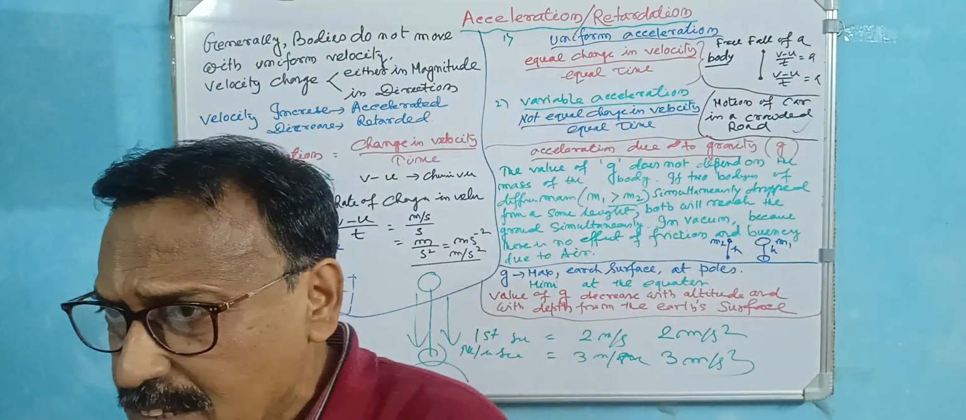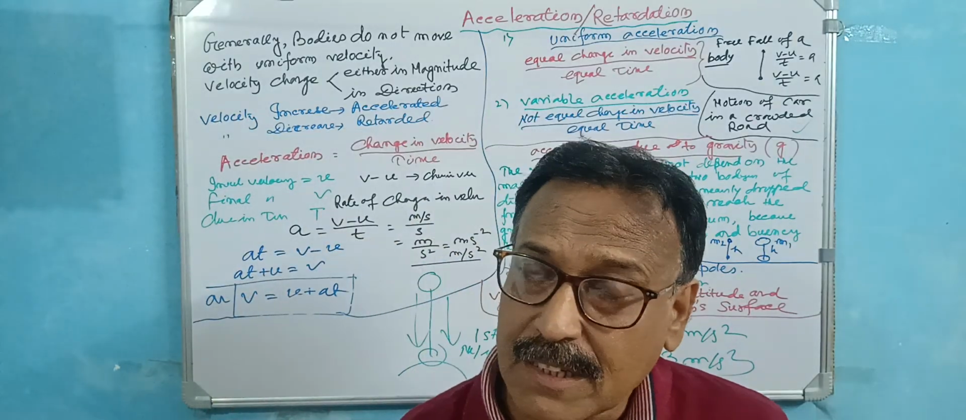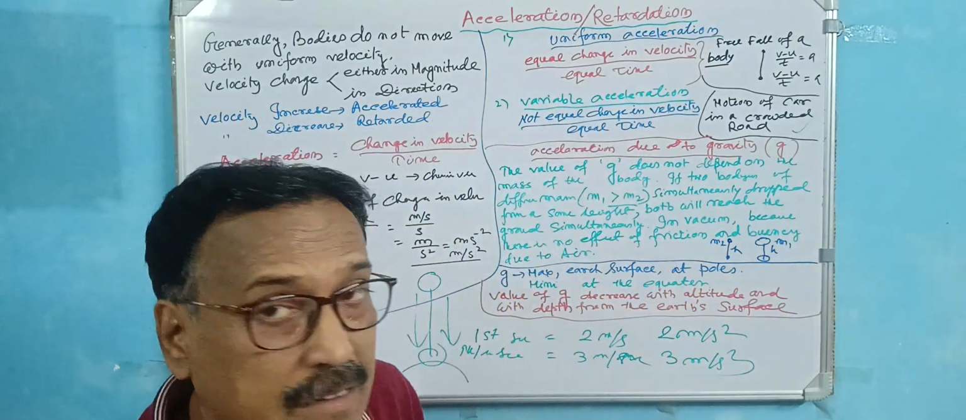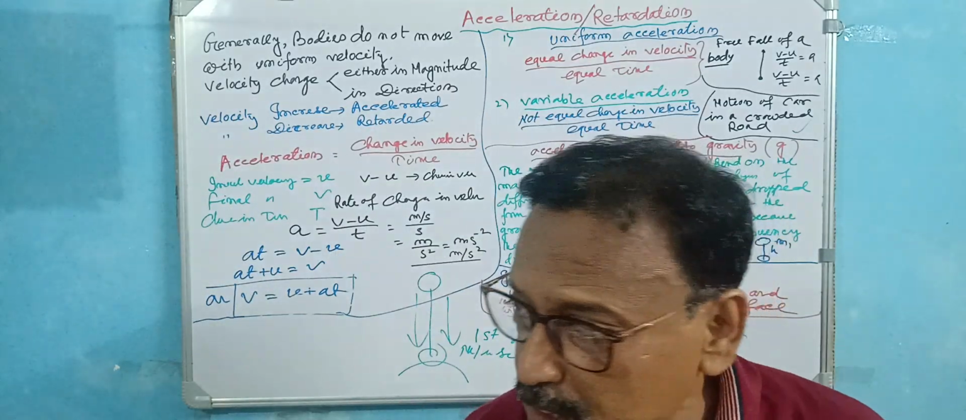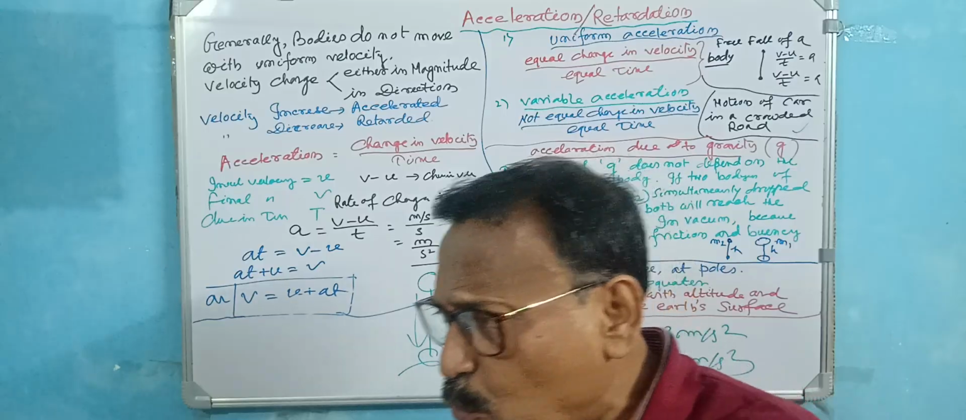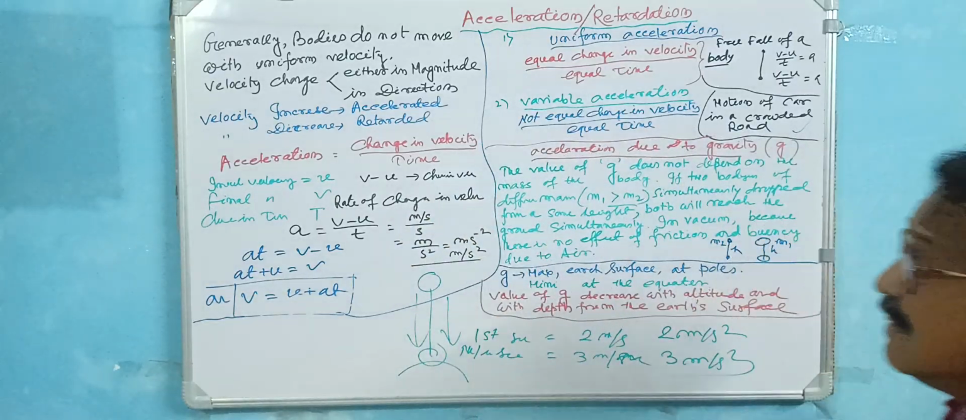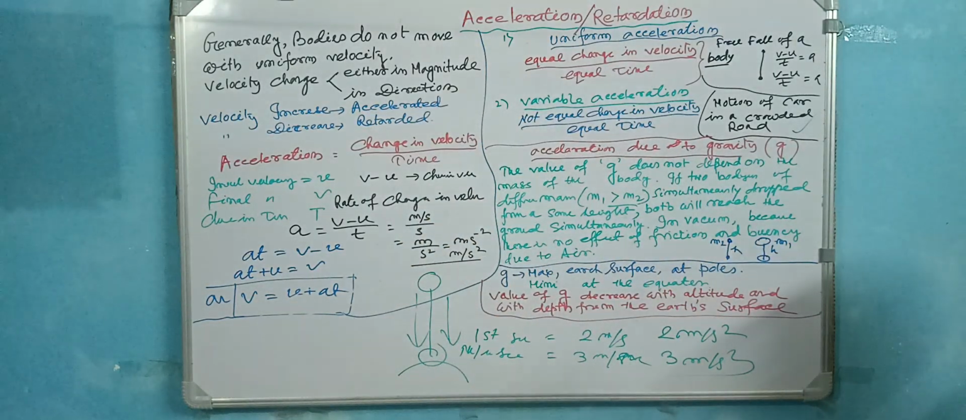If you increase, suppose, 2 meter per second, next second 3 meter per second, but in a very crowded area, 1 meter per second. So each and every time the velocity changes very quickly. In that case, variable acceleration is applicable. Okay? Clear to you?